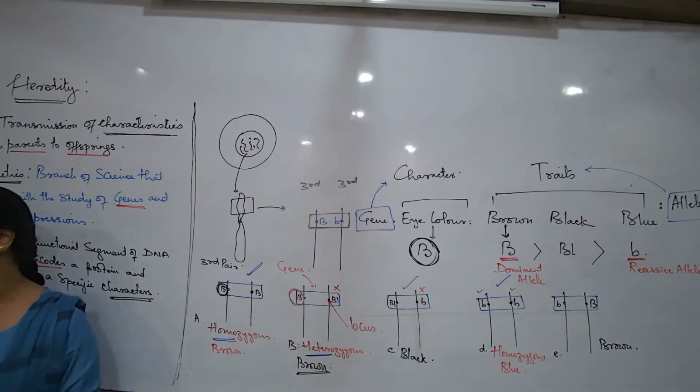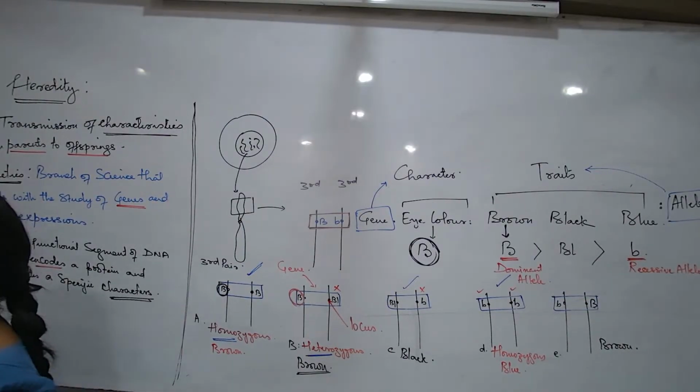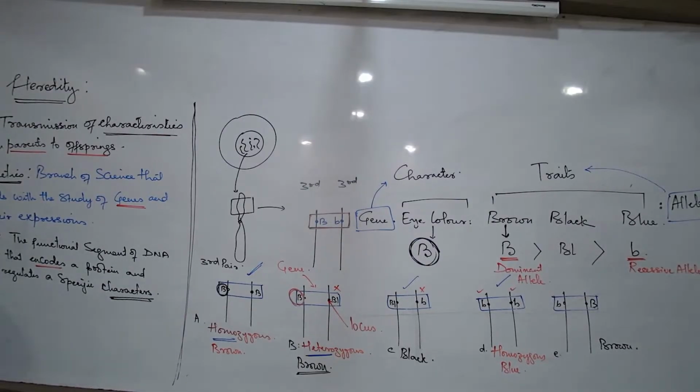Dominant and recessive allele. Dominant allele. How should you define dominant allele? An allele which expresses both in the homozygous and heterozygous conditions. An allele which expresses both in the homozygous and heterozygous conditions. Others next, recessive allele.